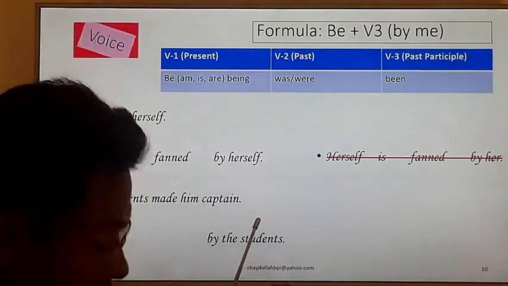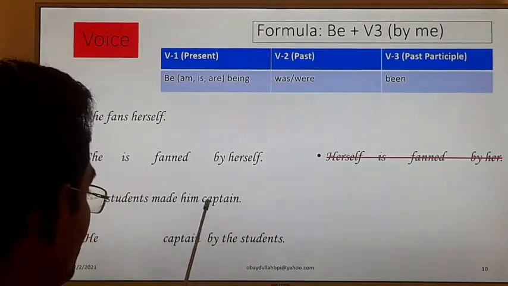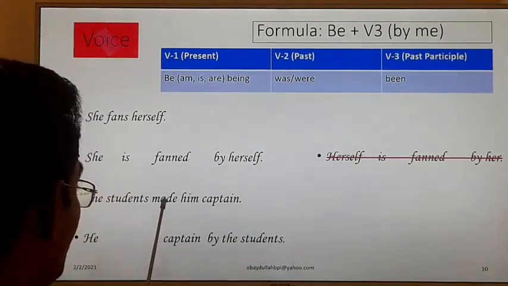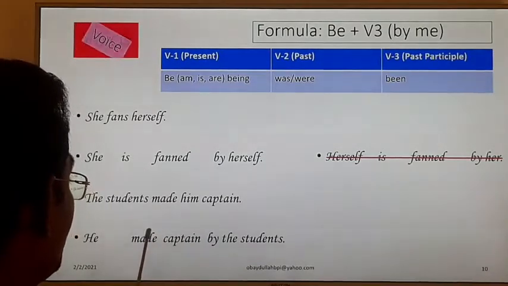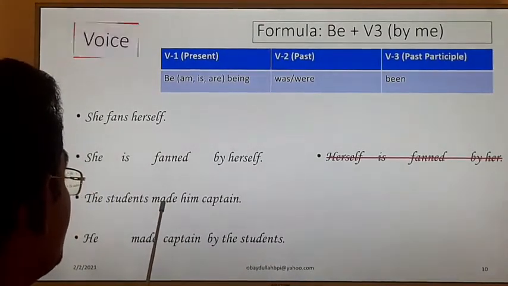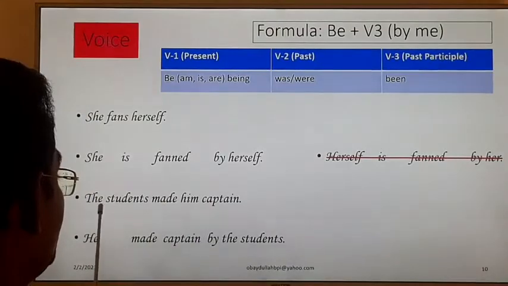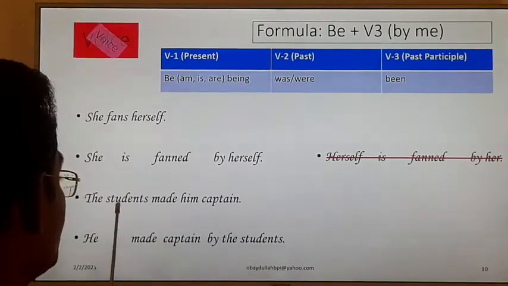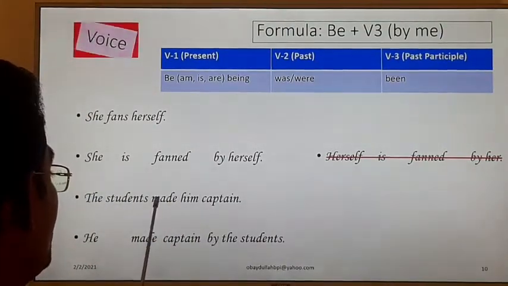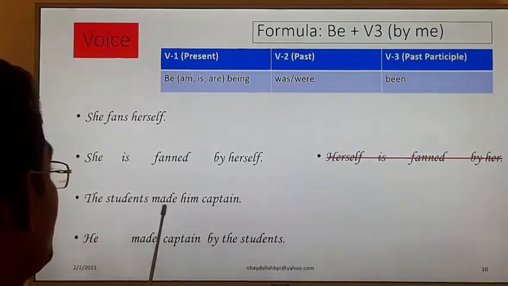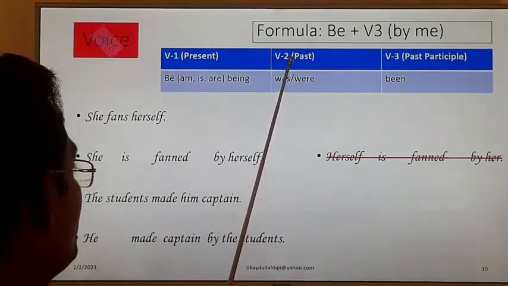Okay, look at captain, I have placed here captain. This is the example of a past indefinite tense. The students made him captain, and past indefinite tense means made is verb number 2.